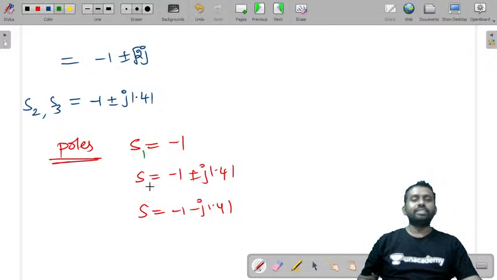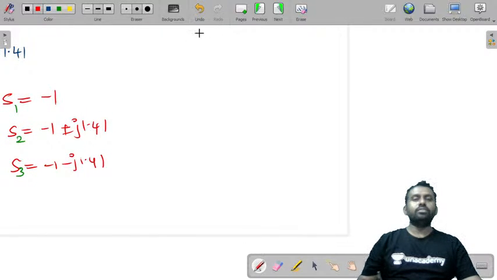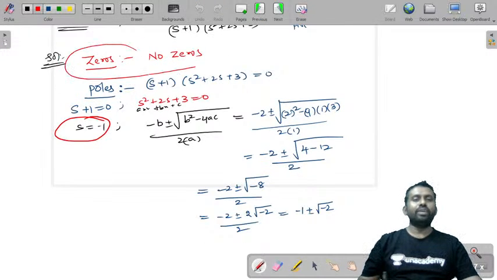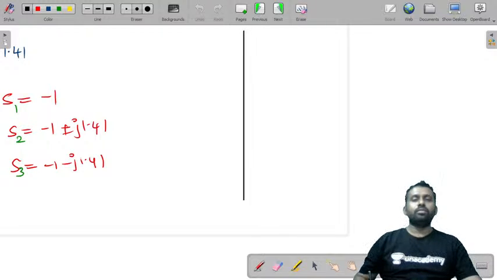So let us consider s1, s2, s3, three poles. Just take this and try to plot. Do you have any zeros? No, you don't have any zeros, so need not worry about them. Just look at these poles and take the S-plane.